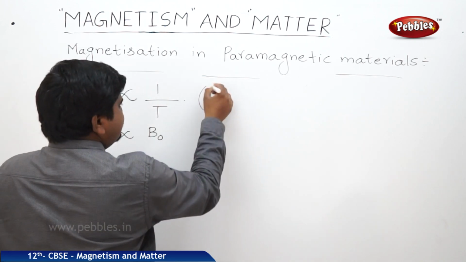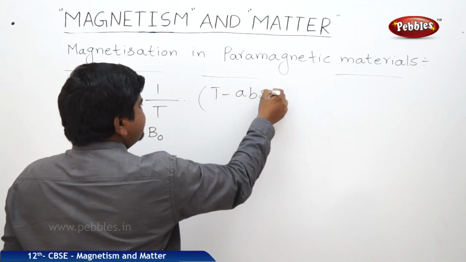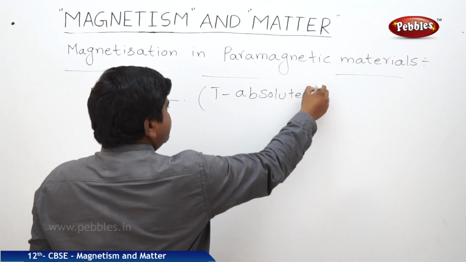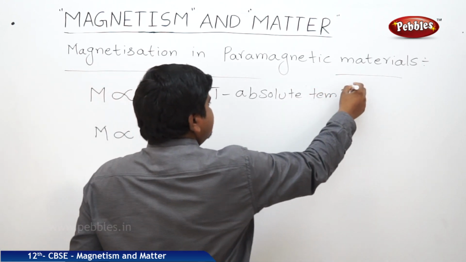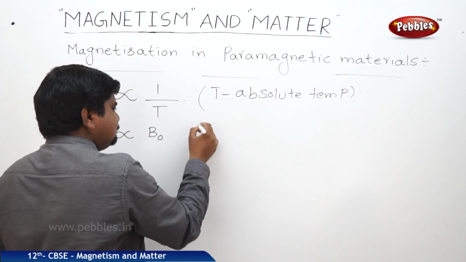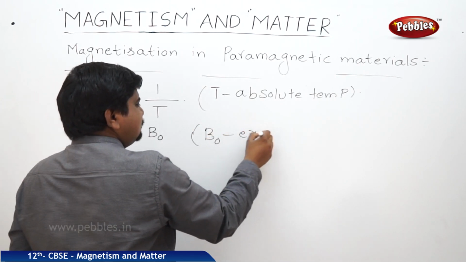T is absolute temperature, B naught is the external field.